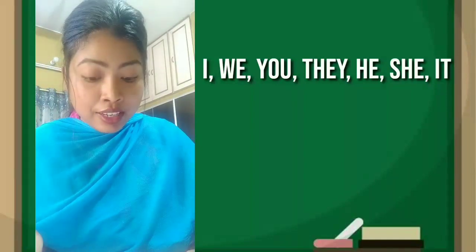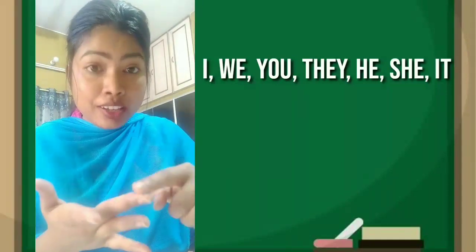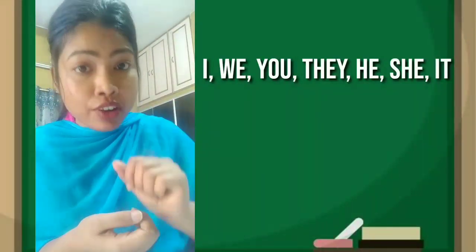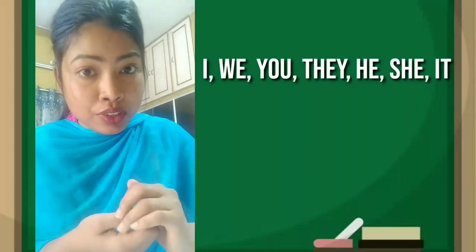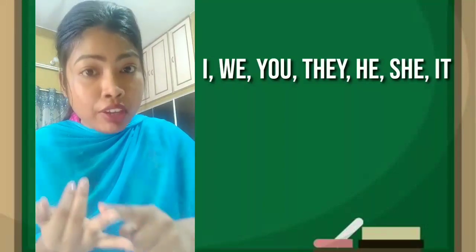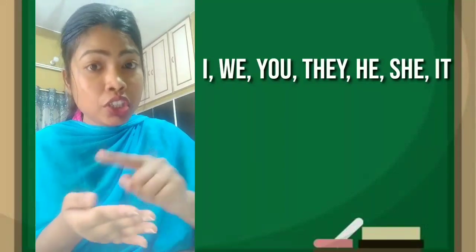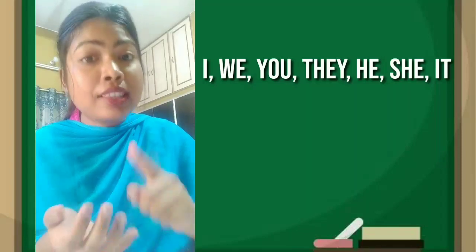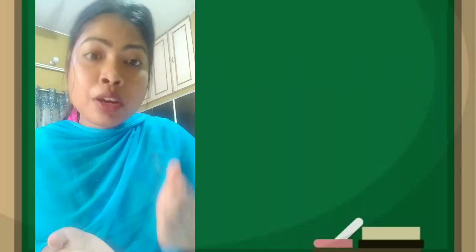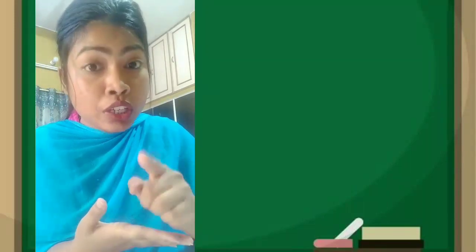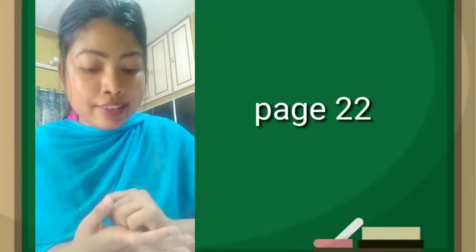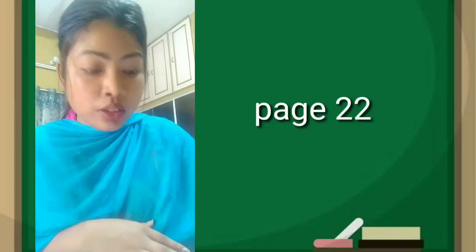These are words that can be used in the place of naming words. We call them pronouns. So what is a pronoun? I, we, you, they, he, she, it are words that can be used in the place of naming words, and they are called pronouns. Okay, so you need to remember that. So before we start, let's open the first exercise, which is on page number 22.